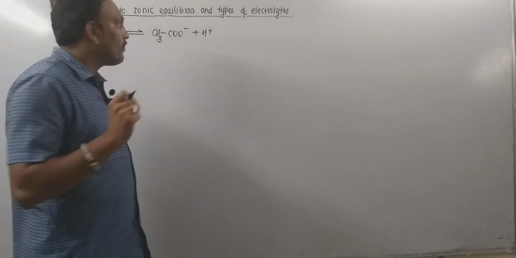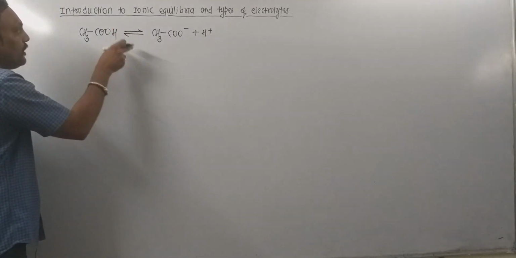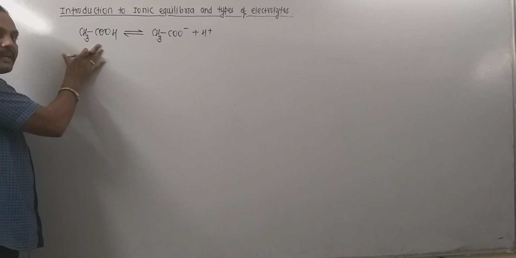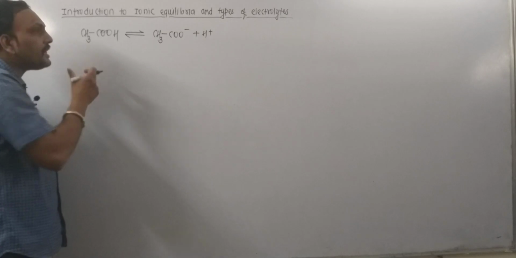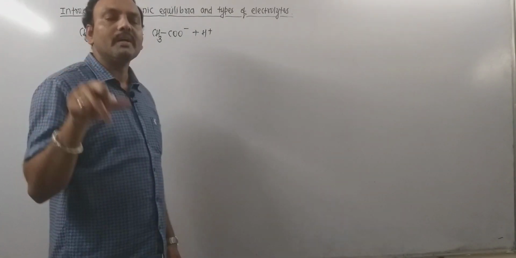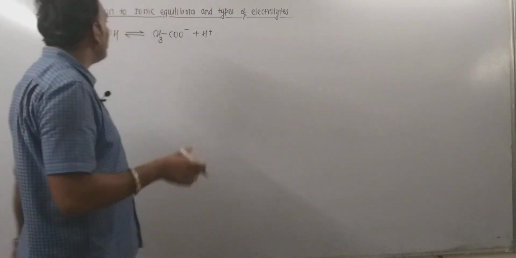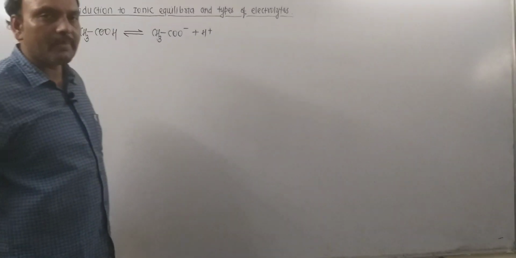But at equilibrium, what happens? The ions, acetate ion and H plus ion, are in a state of equilibrium with the unionized part. So this is unionized acetic acid and these are the ions. This is the ionization in which ions are in the state of equilibrium with the unionized part. Thus it is one of the finest examples of ionic equilibria.